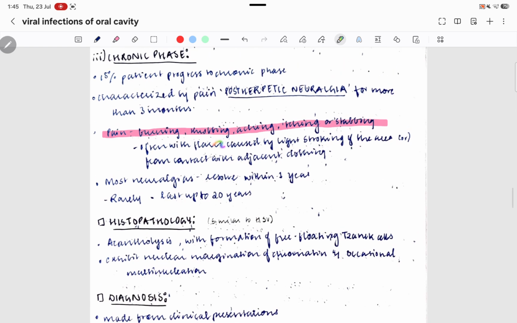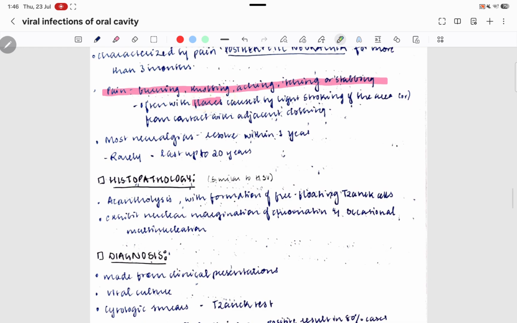So if you stroke the infected area, there are flares. Flares also occur from contact with the adjacent clothing.